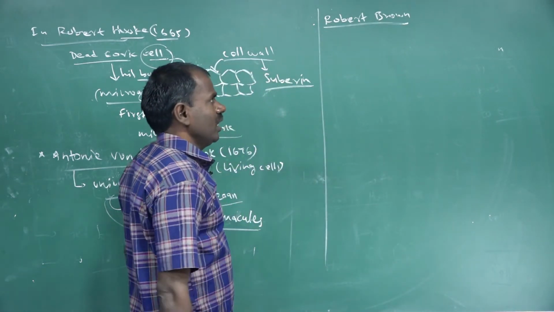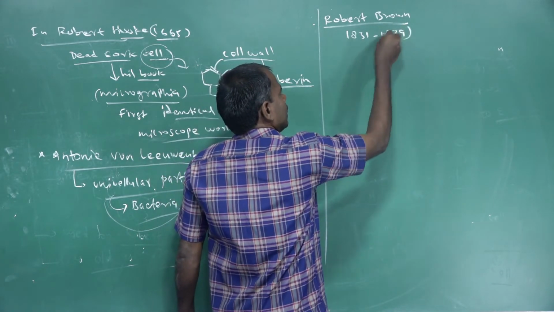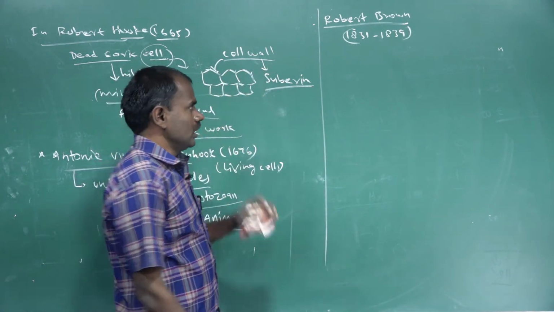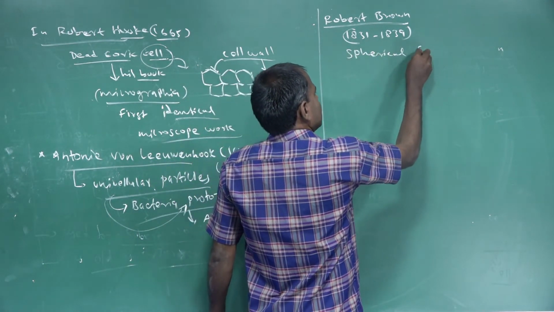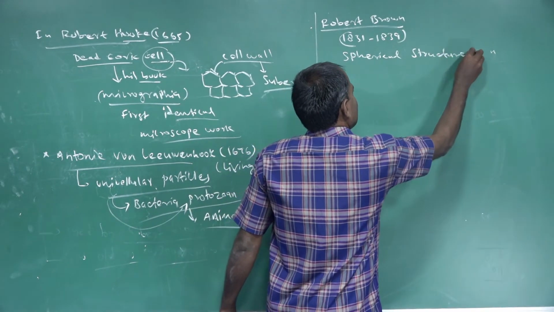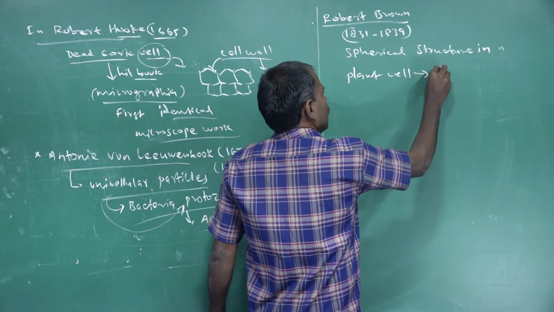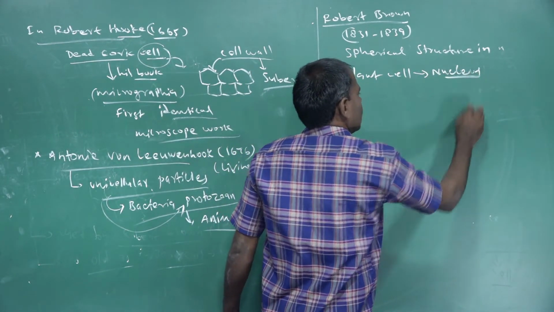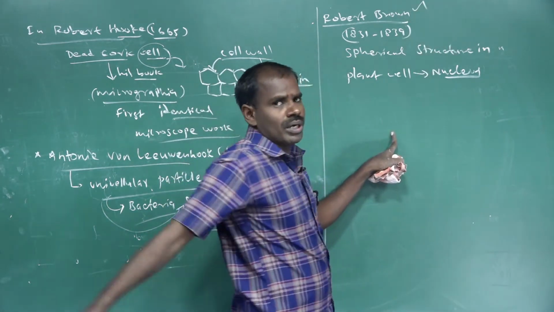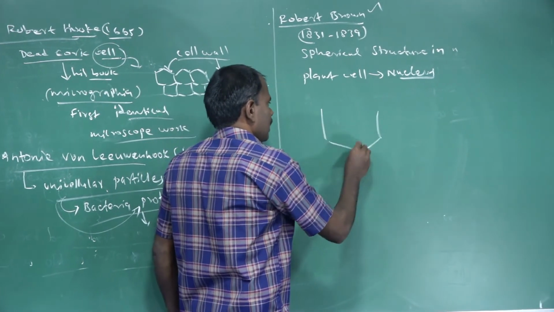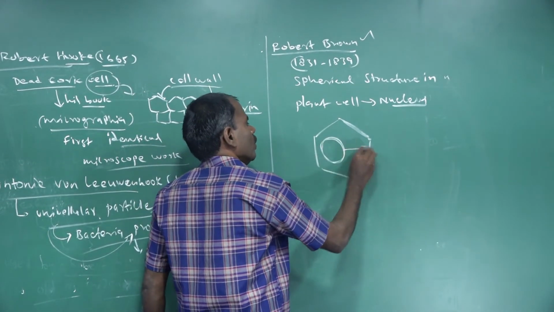Later, the nucleus was discovered by Robert Brown between 1831 and 1839. He first observed a spherical structure in plant cells, which is called the nucleus. So who was the first to find the nucleus? Robert Brown. The plant cell contains a central part, which is called the nucleus.